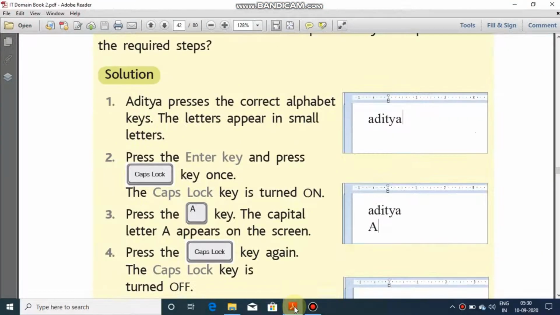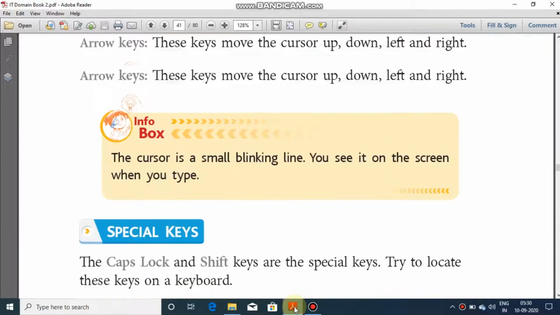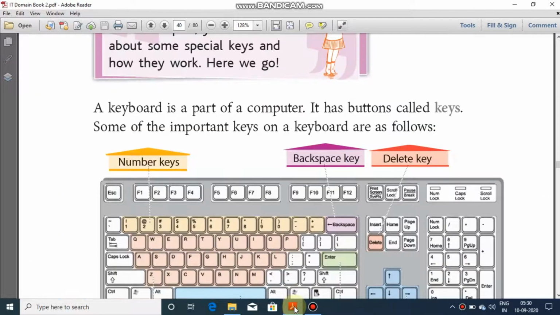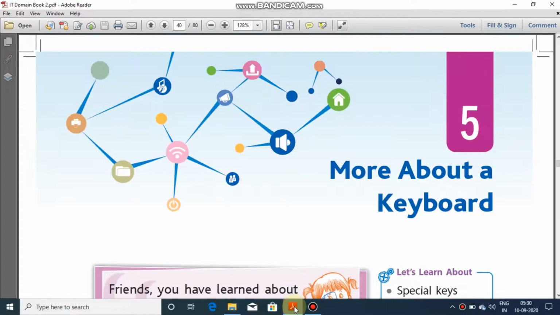Good morning, students. Today we are going to discuss our previous chapter number 5, more about a keyboard. We have completed this chapter to the half, but as per the new session we are starting today, I would like to revise what we had covered till now.